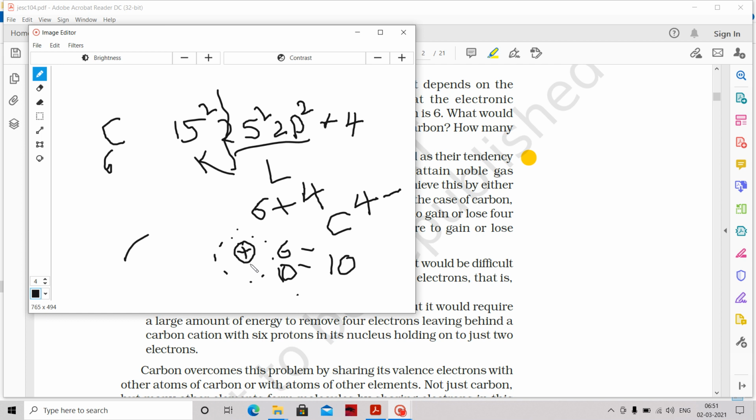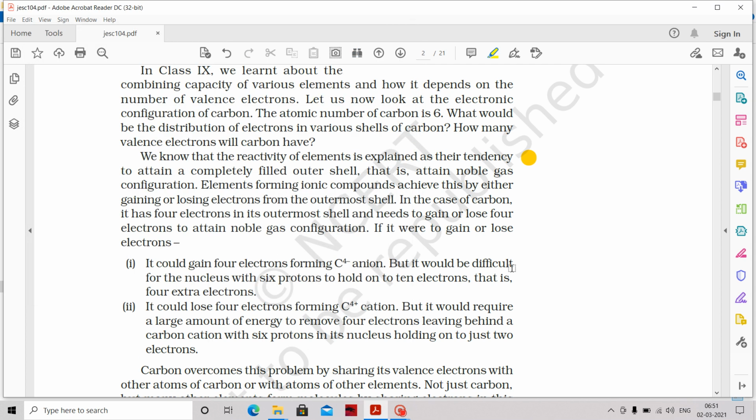The nucleus is not capable of holding those 4 more electrons because it has only 6 protons and outside you have 10 electrons, more negative charge than positive charge. So the holding capacity will be lost. It would be difficult for the nucleus with 6 protons to hold on to 10 electrons. That's why the C4 minus anion is impossible.